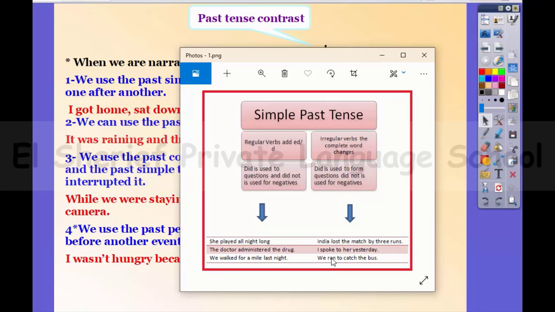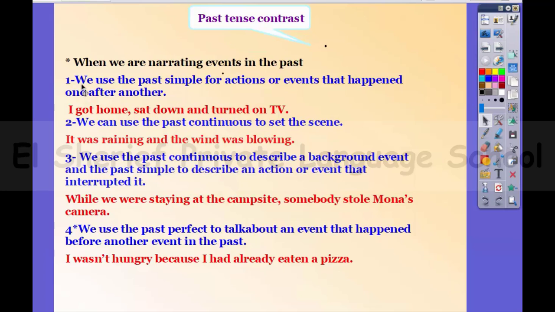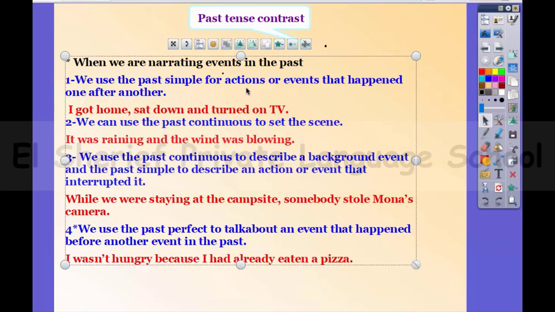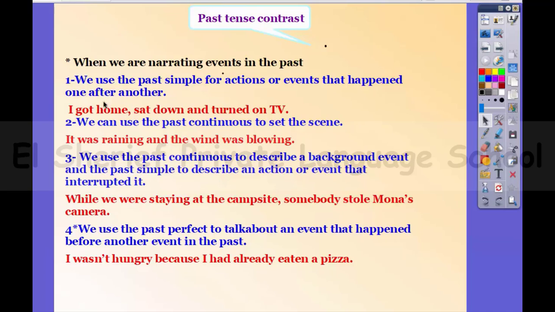Ran is the second form of the verb run. So, we use the past simple for actions or events that happened one after another. So, talking about a series of actions, like this example here. I got home, sat down, and turned on TV.